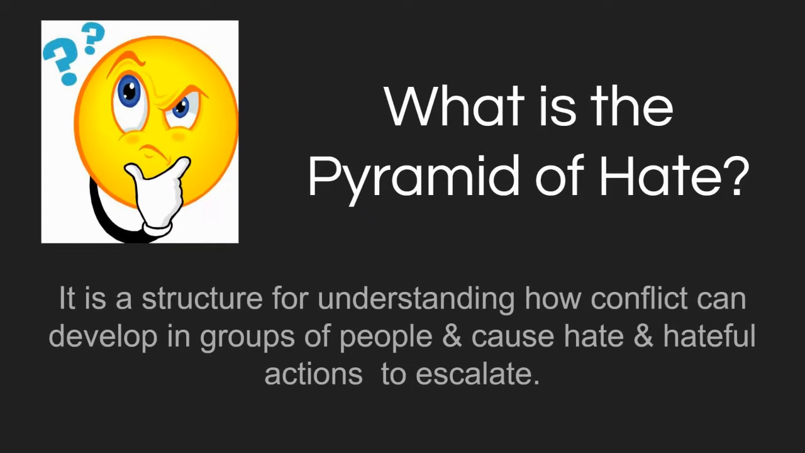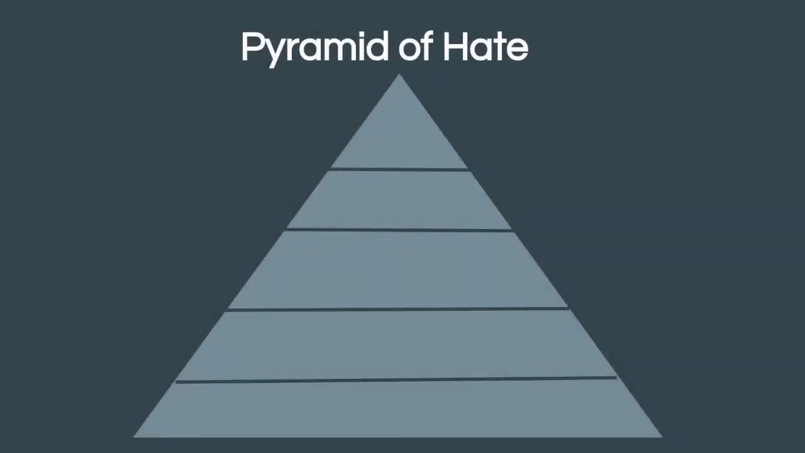What is the pyramid of hate? It's a structure for understanding how conflict can develop in groups of people and cause hate and hateful actions to escalate. Learning about the pyramid of hate will help us to identify the pattern that hate and violence tend to follow. This can help us work to stop violence early, before it spins out of control and hurts thousands or even millions of people. As you can see, the pyramid of hate has 5 levels.